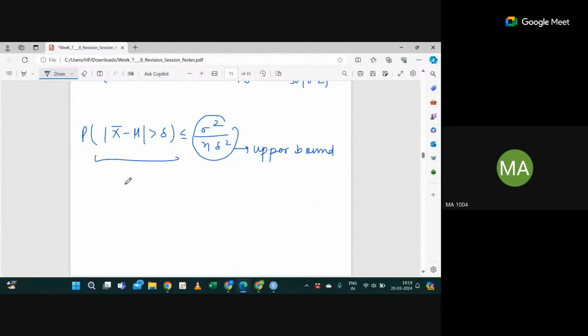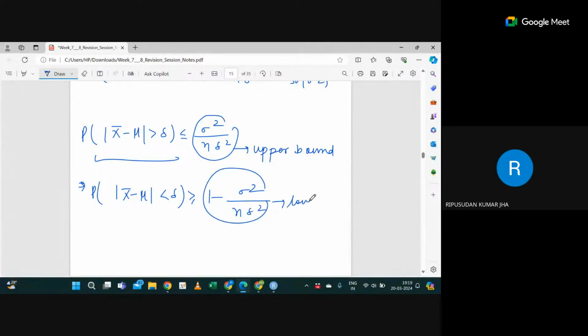Suppose this formula is given, then the other will be: probability that modulus of x bar minus mu less than delta is greater than or equal to 1 minus sigma square divided by n delta square. That's all. This is for the lower bound. Is this fine?